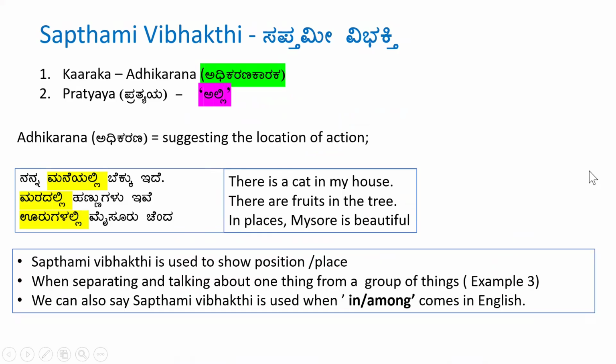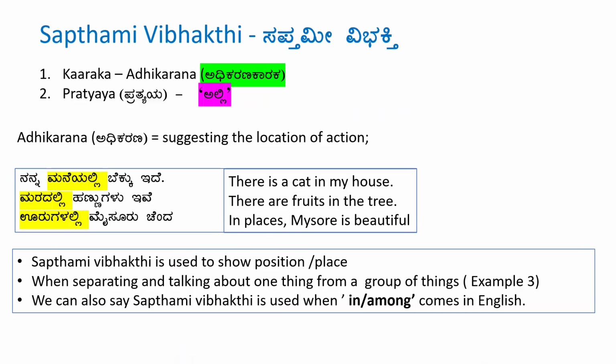Now let's see Saptami Vibhakti. Karaka is adhikarana, pratyaya is alli. What does adhikarana mean? Suggesting the location of action. Let's see an example. ನನ್ನ ಮನೆಯಲ್ಲಿ ಬೆಕ್ಕು ಇದೆ. There is a cat in my house. Where is the cat? In my house. So with the house, we use Saptami Vibhakti. So ಮನೆಯಲ್ಲಿ.